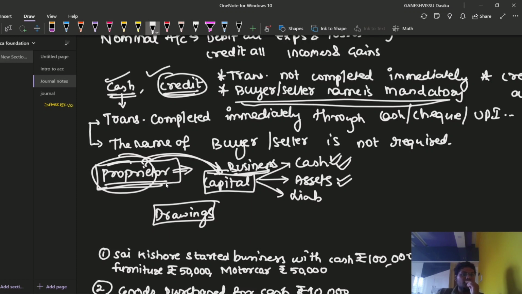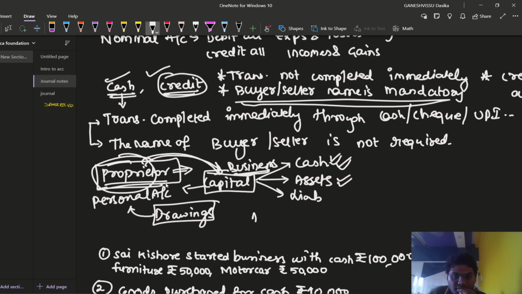Drawings is not in the sense that we are going to draw something, not painting any kind of thing. Drawings, in the sense that we are going to withdraw some amount for our personal use. So this is the proprietor's personal account, right? Capital is a representative personal account. Drawings is also a representative personal account.